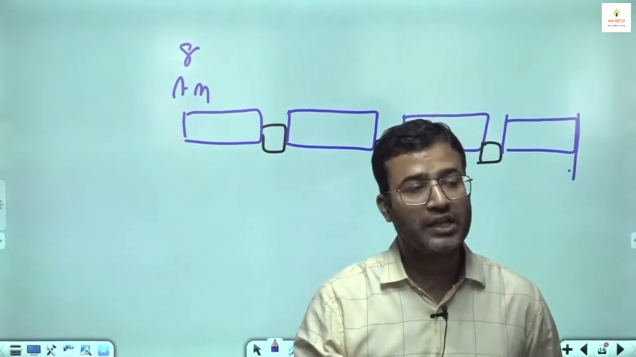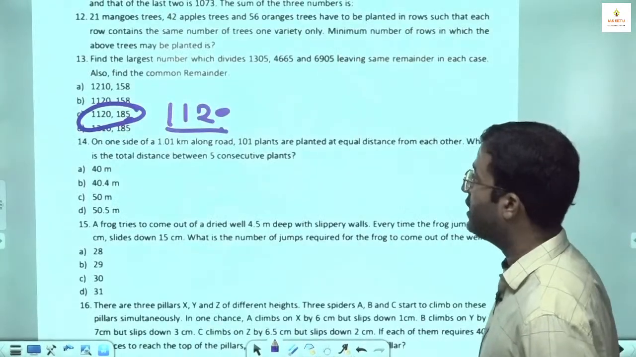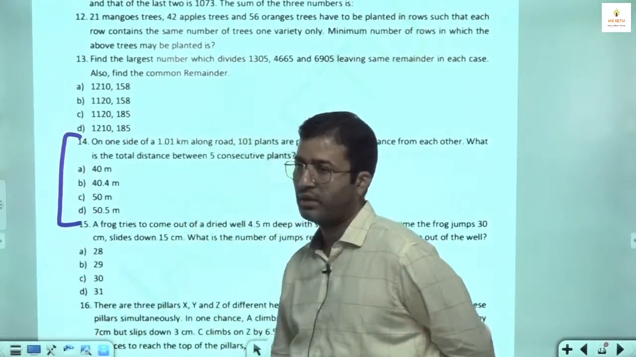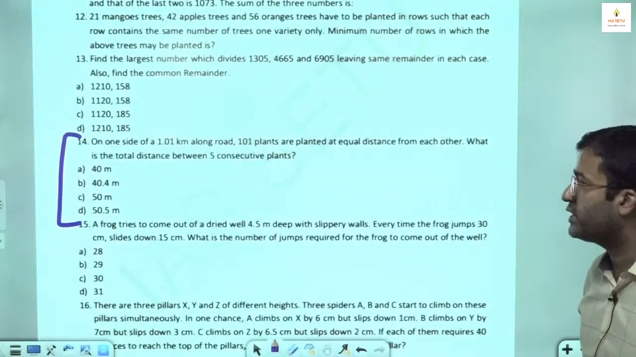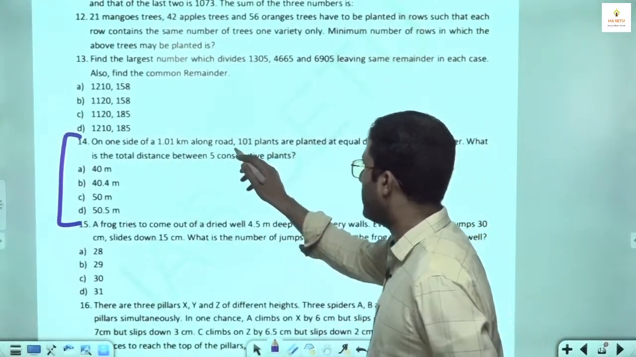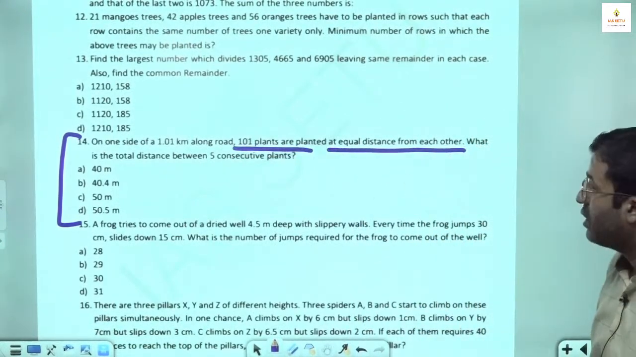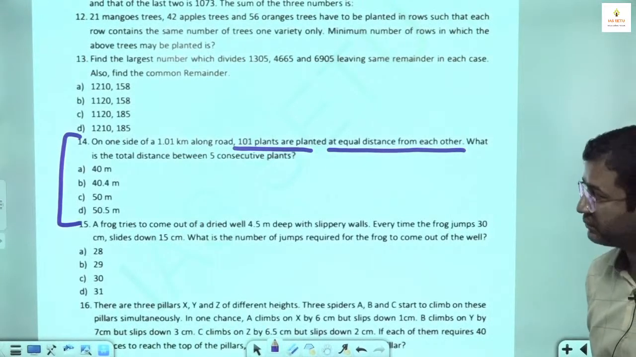And a similar question was asked in 2022 prelims, where students made a mistake. The question is number 40. On one side of a 1.01 kilometer long road, 101 plants are planted at equal distance from each other. What is the total distance between 5 consecutive plants?